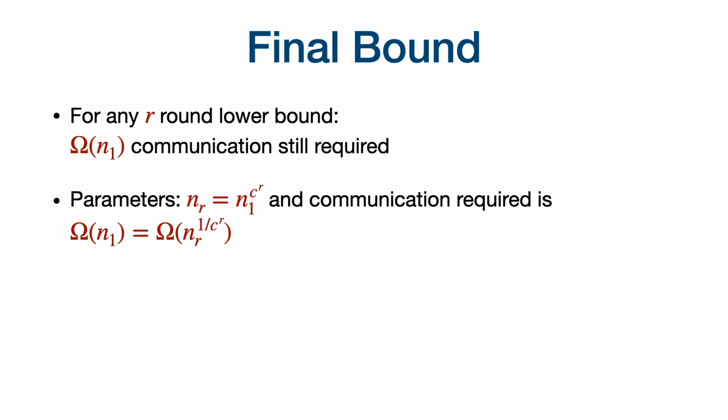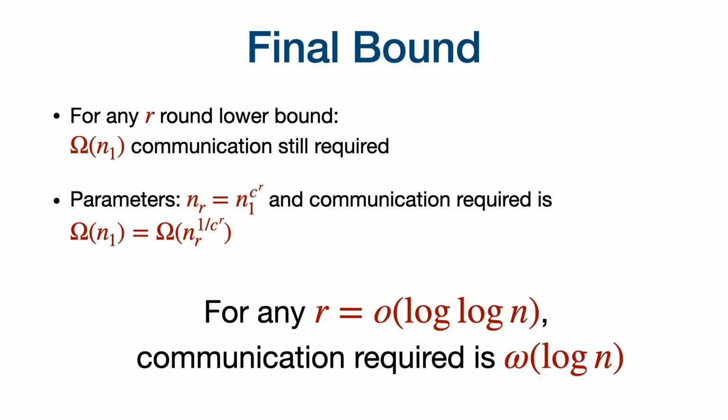If you continue this all the way till round r, omega of n1 will still be the communication lower bound, but now nr, which is the total number of vertices in the r round hard instance, will be n1 to the c to the r for some constant c, which was the polynomial blow up factor. And n1 is going to be nr to the 1 over c to the r. So if r is little o of log n, this communication required is going to be little omega of log n, which is not something that congest protocols will be able to deal with. So we get a lower bound of omega of log n for solving triangle detection.